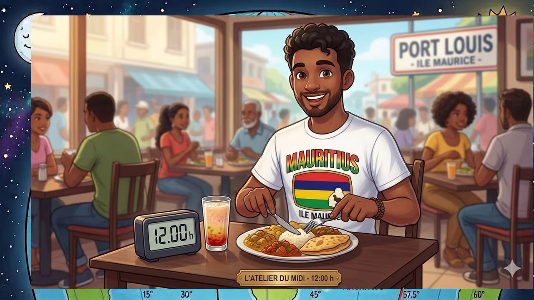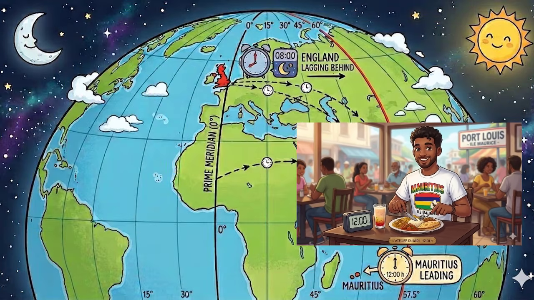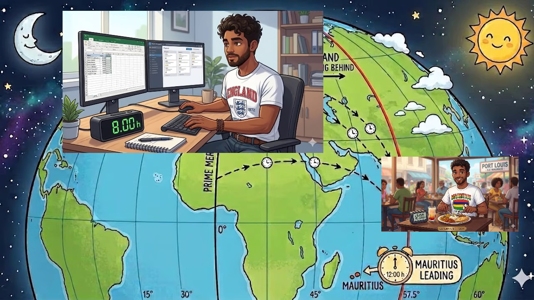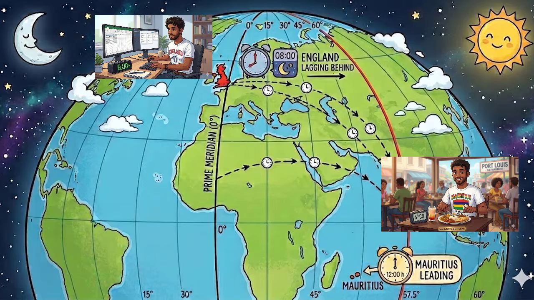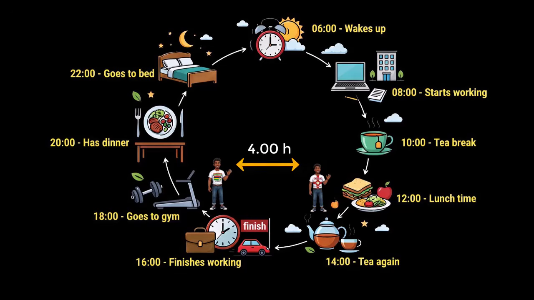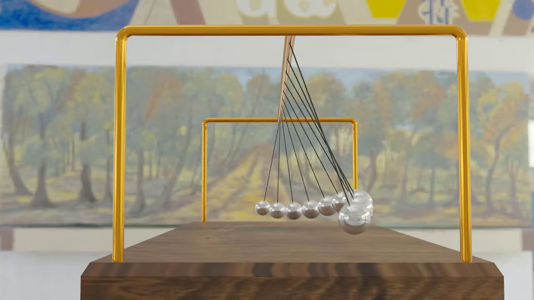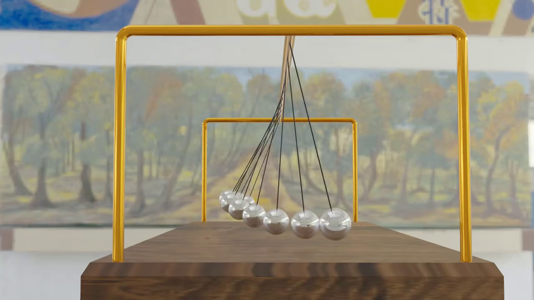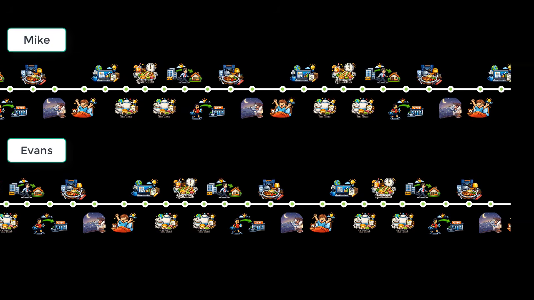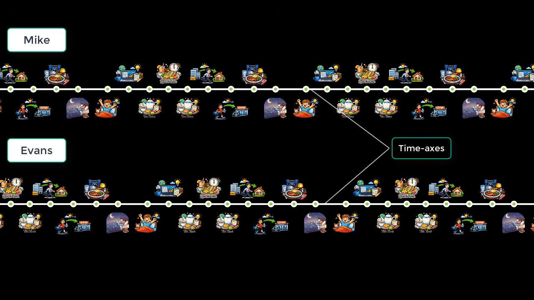At the very moment Mike is sitting down for his lunch at 12.00 hours in Mauritius, Evans is only just starting his workday at 8.00 hours in England. They are moving through the same cycles of life, but Evans is perpetually lagging behind by 4.00 hours. This constant offset between two identical cycles is exactly what we mean in physics when we talk about phase difference. Now let us model the activities as a function of time so that we can understand how the concept of phase difference is present here.